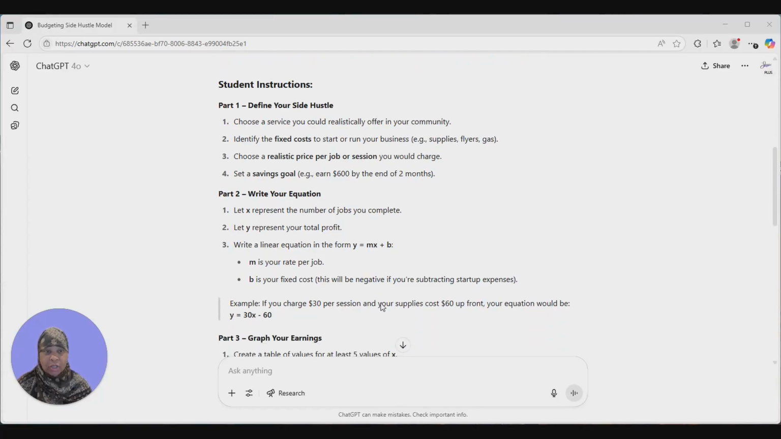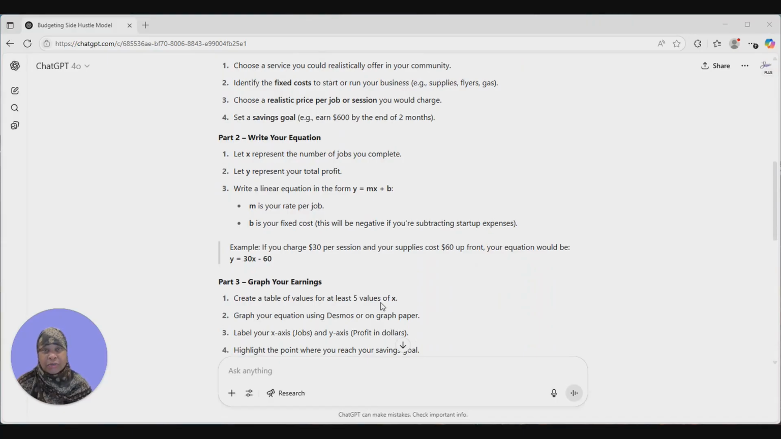Part 2, write the equation. Let X represent the number of jobs they're going to complete. Let Y represent the total profit. Write a linear equation in the form of Y = MX + B, where M is the rate per job and B is your fixed cost.